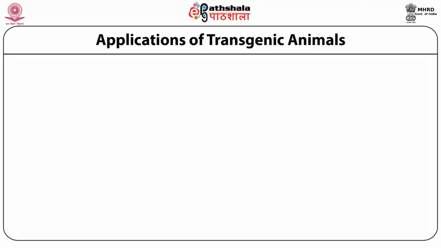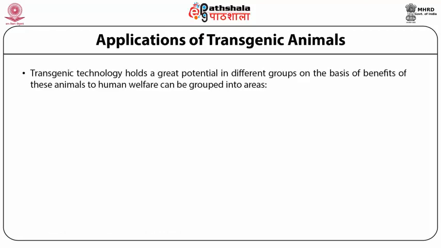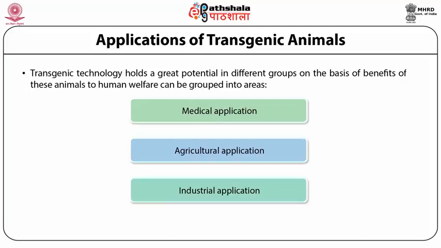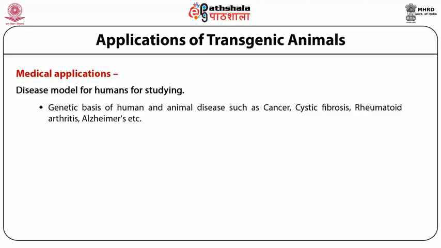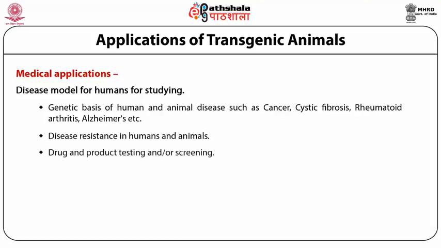We are going to discuss the applications of transgenic animals. Transgenic technology holds great potential in different areas which benefit animal and human welfare. It has applications in the medical field, agriculture field, and industrial field. First, coming to the medical applications, they are used as disease models for studying the genetic basis of human and animal diseases such as cancer, cystic fibrosis, and Alzheimer's disease. They are used for disease resistance in humans and animals. They are used for the production of drugs and products, and also for the testing of drugs.